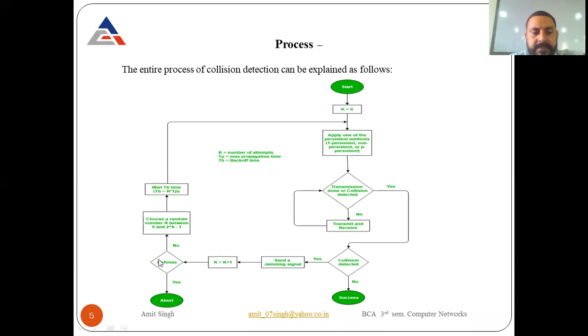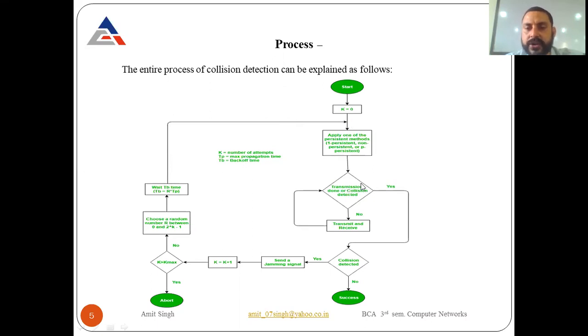Now if k is greater than k max, if yes, then abort the message. What it means is, if the remaining time, that is the maximum propagation time the system has to wait, is exceeded, then it can simply abort. If that is not the case, then choose a random number r between 0 and 2 raised to the power k minus 1. So we choose a random amount of time that we are going to wait. It depends upon us. We wait for that multiple of the frame time, we decide one of the values, and then again start with the same process. This is what happens whenever a collision is detected.